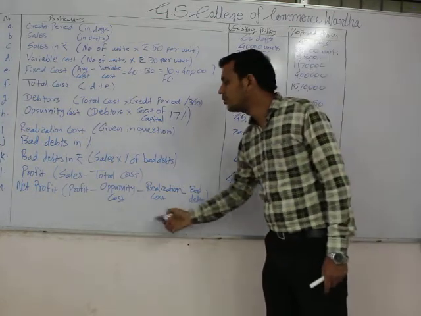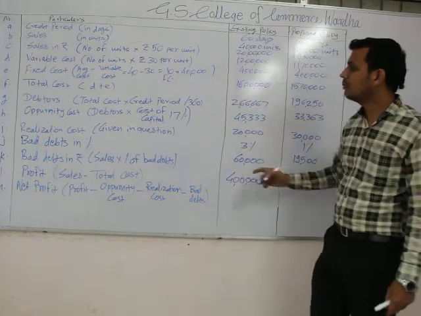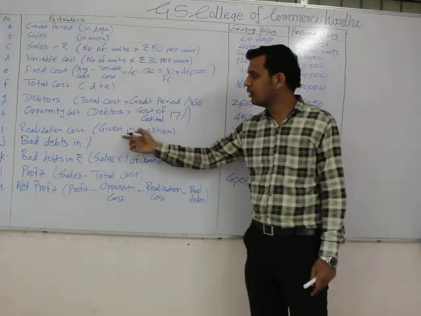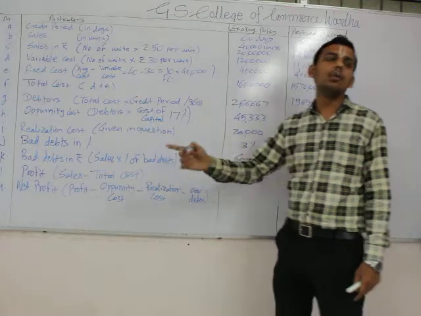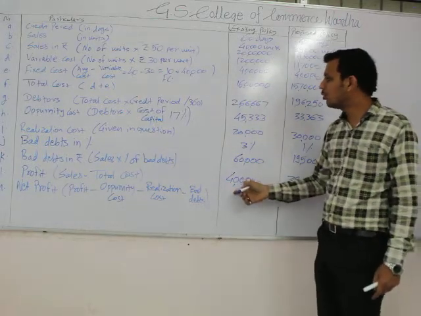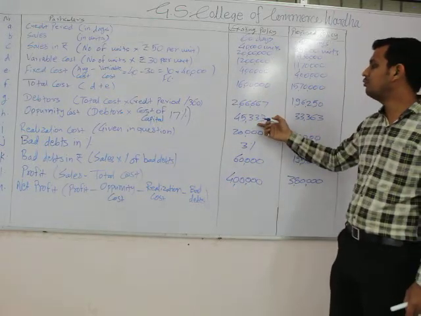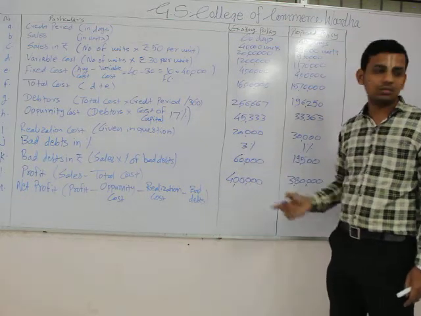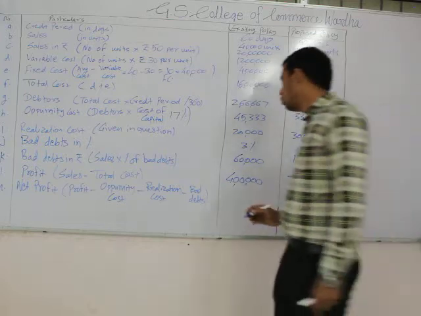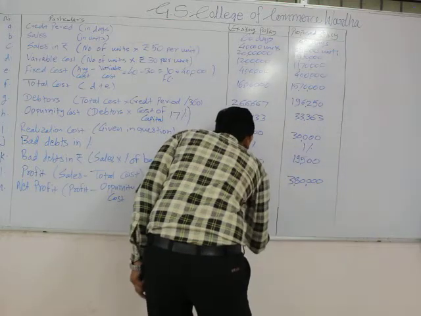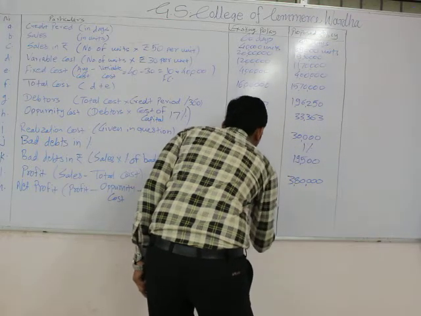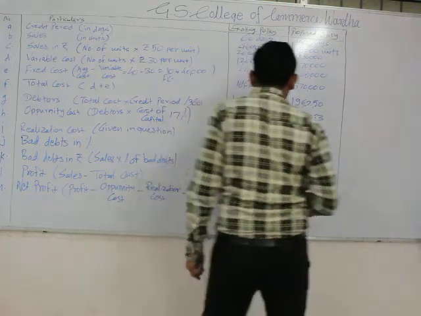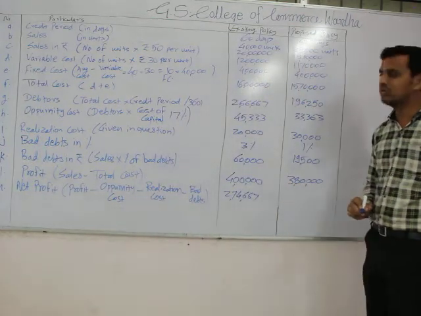Now coming to the net profit, that is profit minus opportunity cost minus realization cost, and now bad debts also. Therefore 4 lakh minus 45,333 minus 20,000 minus 60,000 would equal 2,74,667.